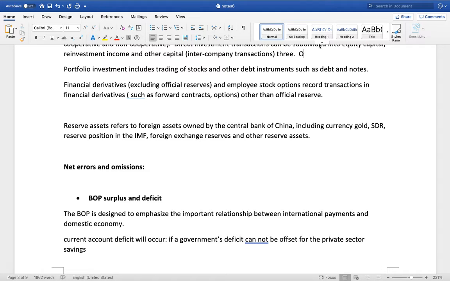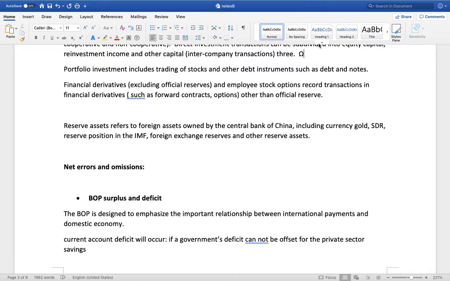The SDR is a book asset allocated by the IMF according to members' subscribed shares, which can be used to repay IMF debts and cover international BOP deficits among member governments.